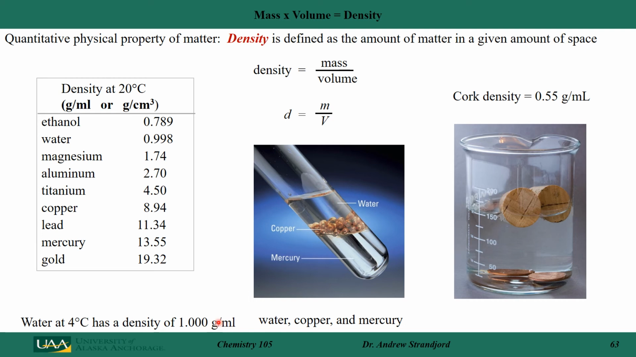Water typically is reported as having a density of 1.000 grams per milliliter. However, that's at 4 degrees. If I cool it down just a little bit, at 0 degrees, I actually have a less dense water.